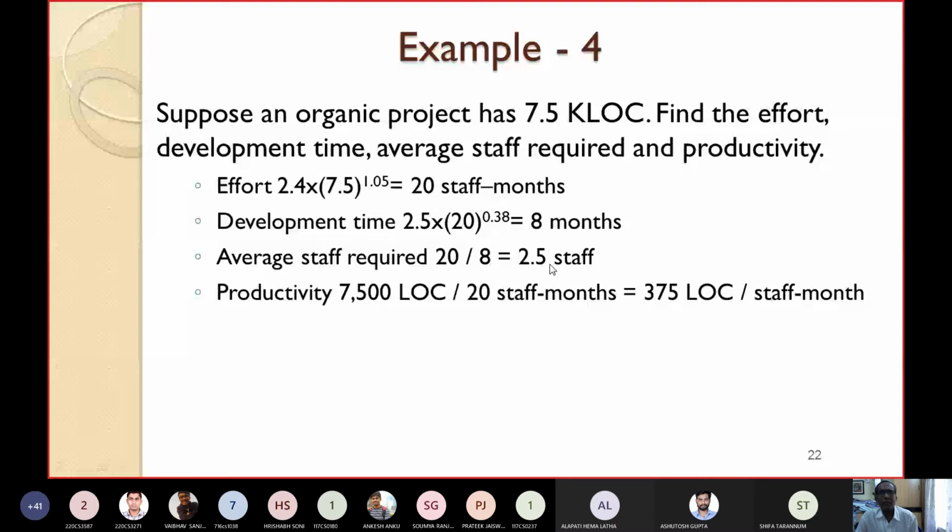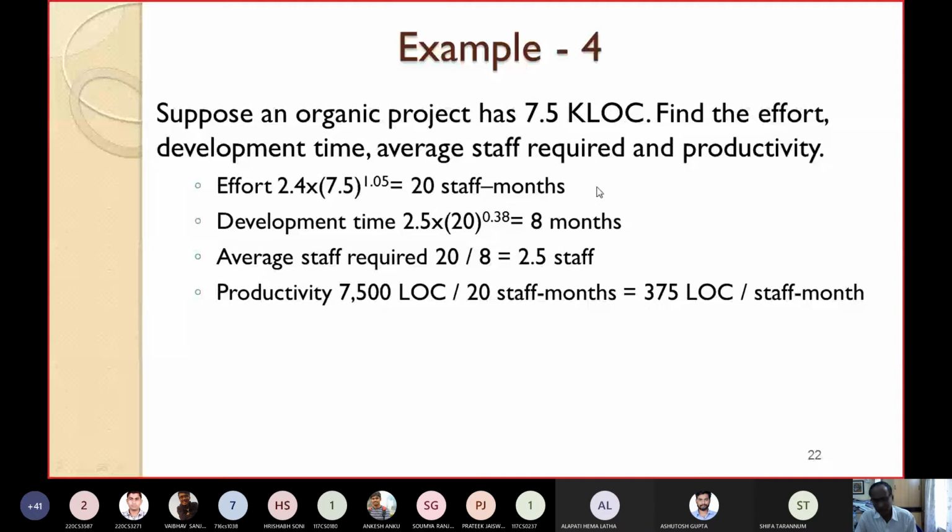So what will be the productivity? The size is given as 7.5 KLOC. So productivity will be equal to 7,500 LOC divided by how many staff months? 20 staff months. So it is equal to 375 LOC per staff month. Productivity means how much LOC you are developing per staff month. That means per staff month for this type of product, you can develop 375 lines of code.